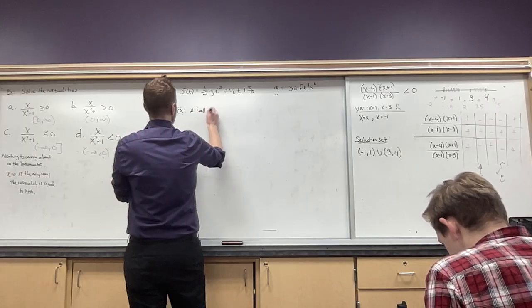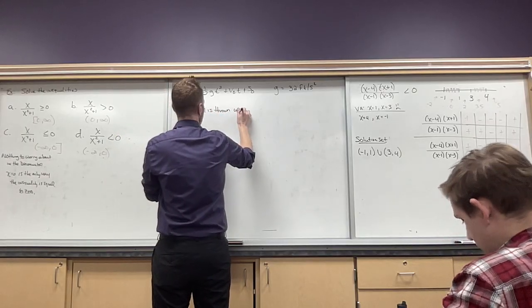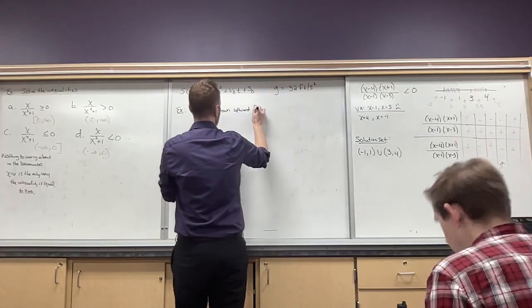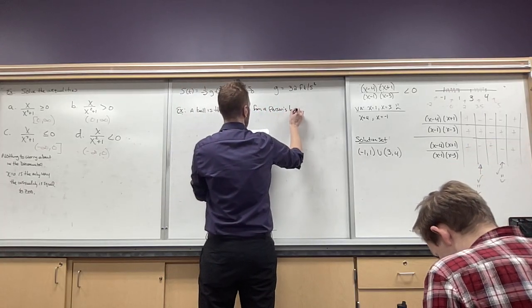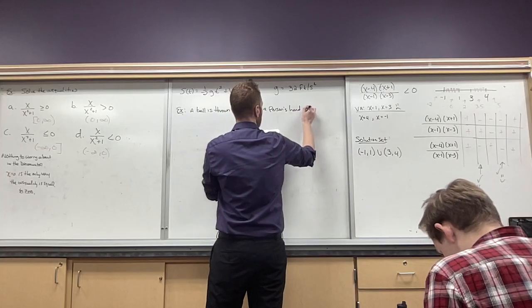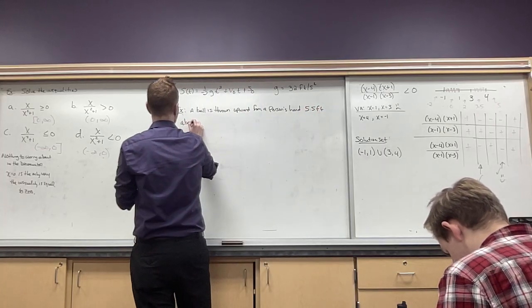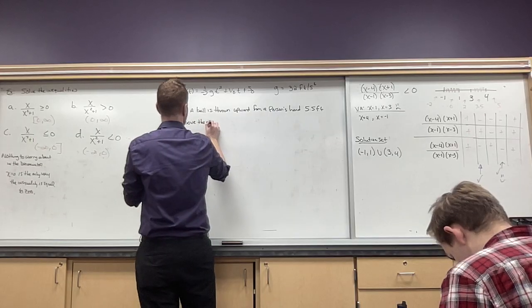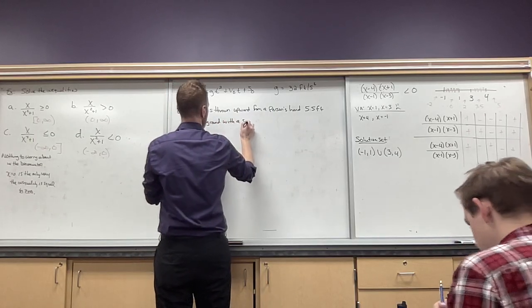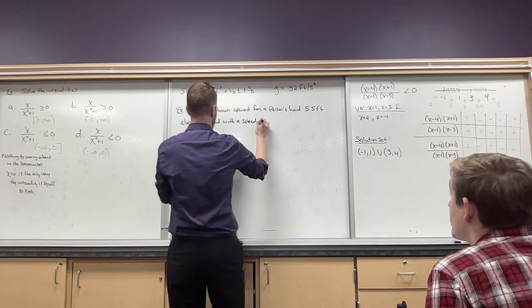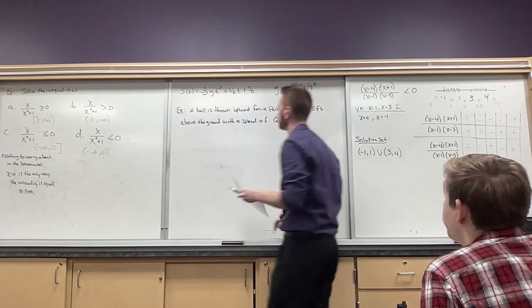So we have a ball is thrown upward from a person's hand 5.5 feet above the ground with a speed of 60 feet per second.